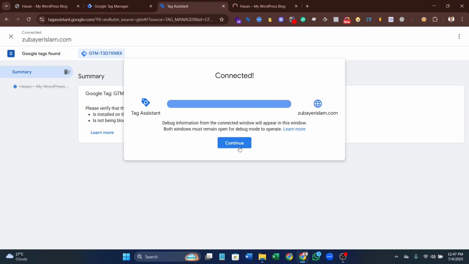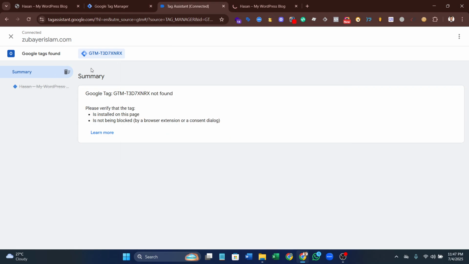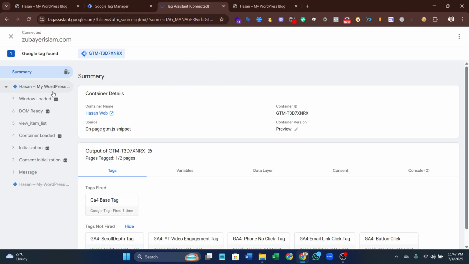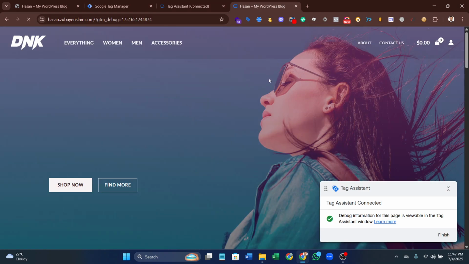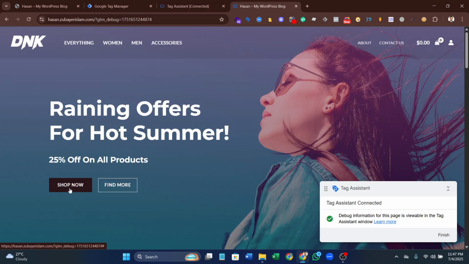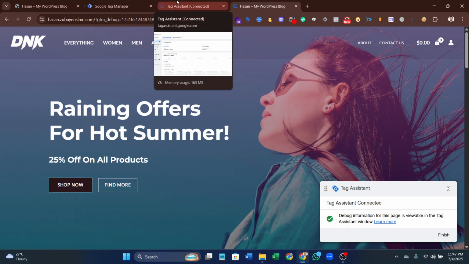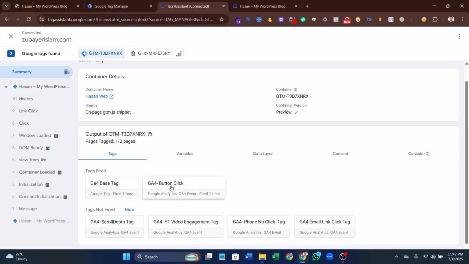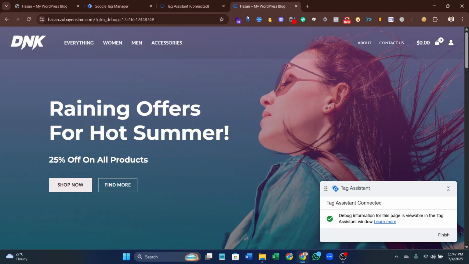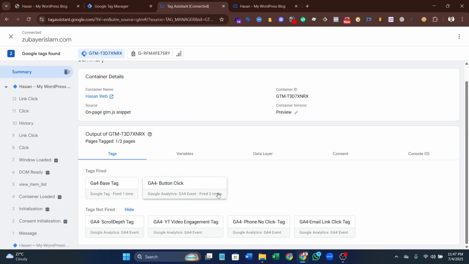Okay, now it's connecting. Needs some time. It's connecting slowly due to the internet issue. Okay, it's connected. So now click on the Shop Now button. Okay, I'm clicking on the Shop Now button. Yeah, the button click tag fired. If I click again, yeah, again click, and yeah, it fires 2 times.